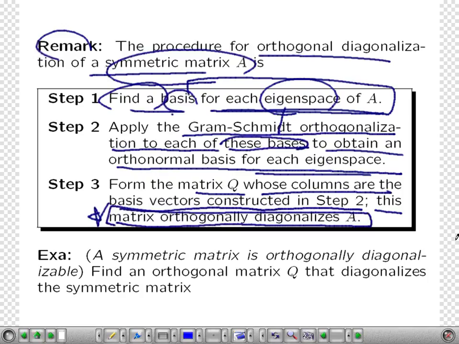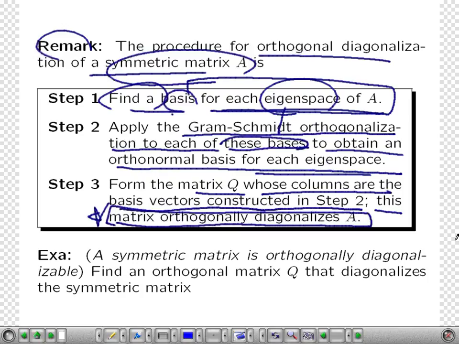But the eigenvectors corresponding to distinct eigenvalues are already orthogonal. All you have to do is just normalize them. So what you have is n orthonormal eigenvectors.